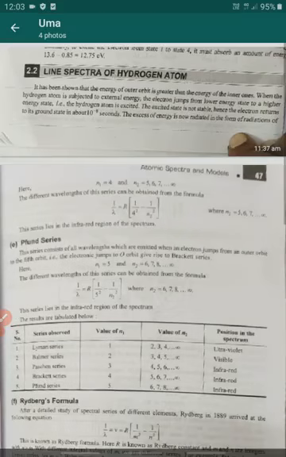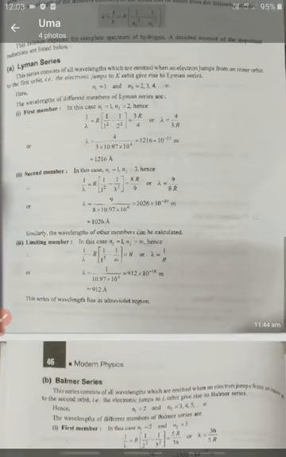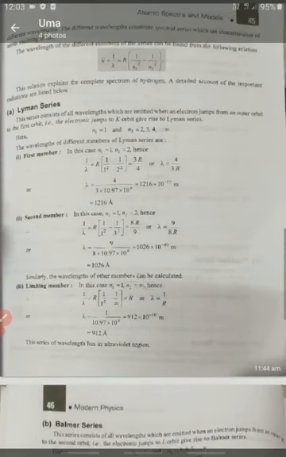This is the basic information about spectra, line spectra and energy levels of the hydrogen atom. Another important point is the lifespan: the electrons return to the ground state in about 10 power minus 8 seconds. Within 10 power minus 8 seconds, the electrons jump from the higher energy level to the lower energy level. So first, we will see the line spectra of the hydrogen atom.